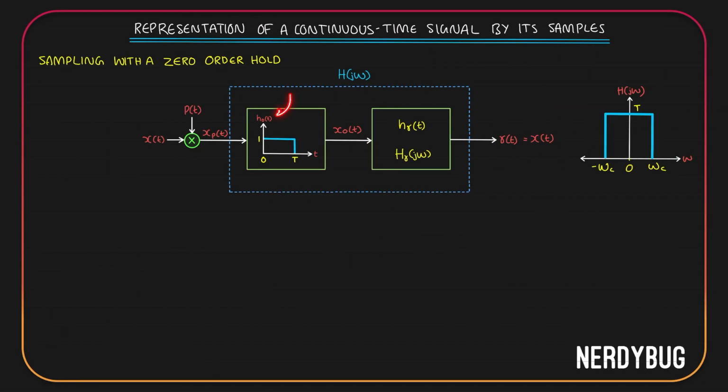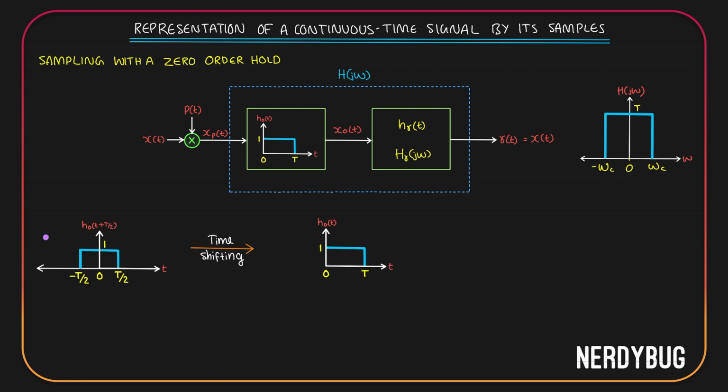We have the impulse response of the zero order hold, ho of t, is given. So to get the frequency response, all we have to do is take the Fourier transform of what we have over here. Now I'm going to do it using a trick, because all I can see is ho of t is actually a time shifted version of something else whose Fourier transform I already know. If you take a closer look, you can see that ho of t, which looks like this, is a time shifted version of this one. If you shift this by T by 2 units towards the right, you will get this.